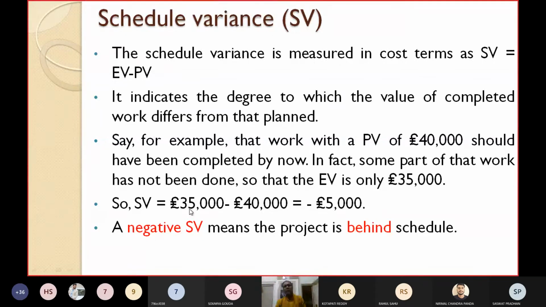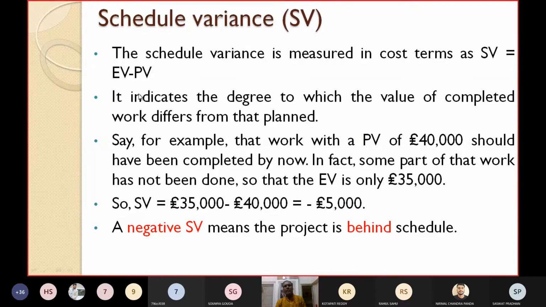So what will be the value of schedule variance? Straightforward formula: the earned value minus planned value. What is the earned value here? You can see $35,000. But how much was planned? $40,000. So what is the difference? Minus $5,000. What does this minus sign represent? The project is behind the schedule.